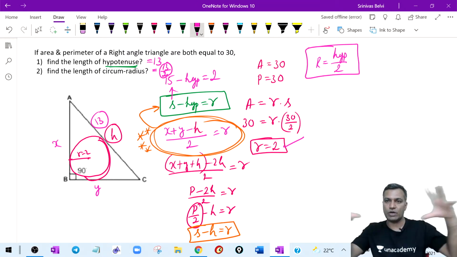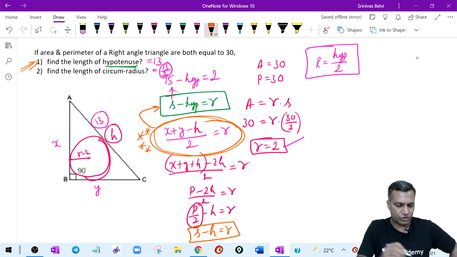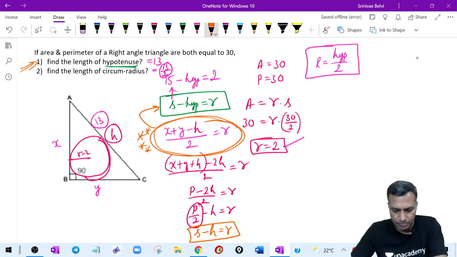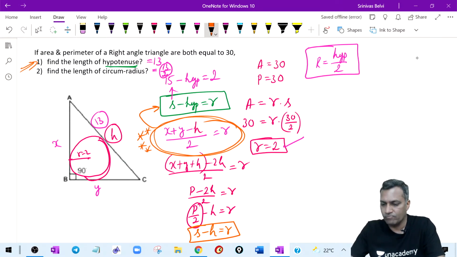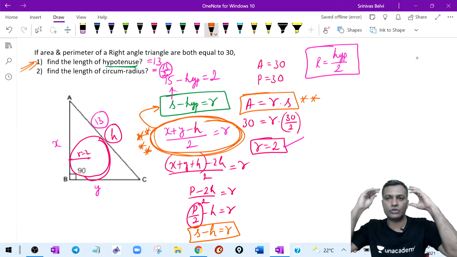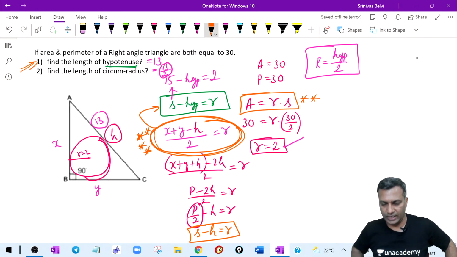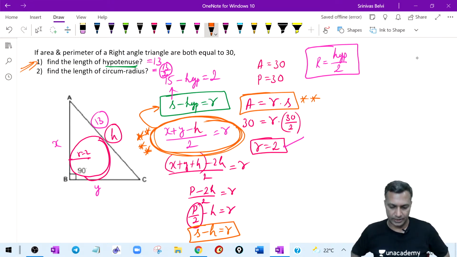Did you all understand this particular question? This is one of the very beautiful CAT questions, the first portion. The way they presented it was wonderful. It's all very simple things. It is not that we don't know about this. We all know A is equal to RS. Who doesn't know about this? We all know this particular circle as well. But the point is, we need to recall it now. These things should come to the top of our mind, and we should start applying them. Four or five thoughts would be there in our mind. Try and check what works better and start applying it.